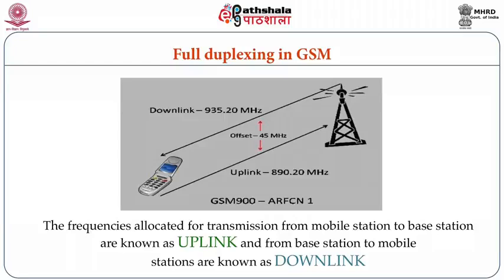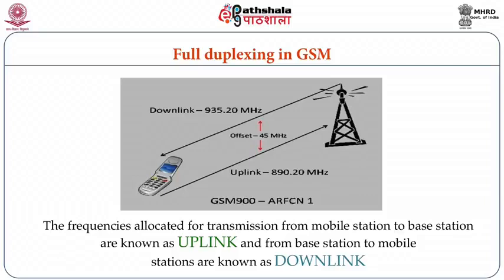Now, how FDMA is used in GSM. The first thing is that when you are talking on a phone, the voice communication should always be full duplex. What does full duplexing mean? The transmission should be such that what we are speaking and what we are hearing should not interfere with each other.